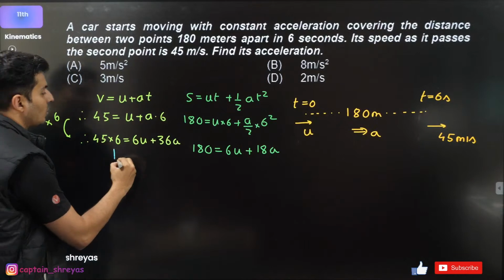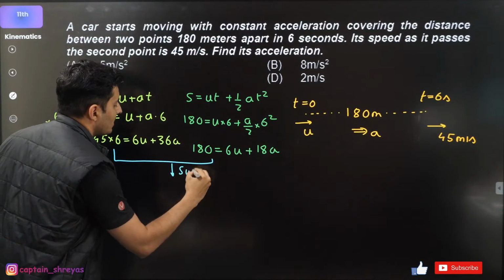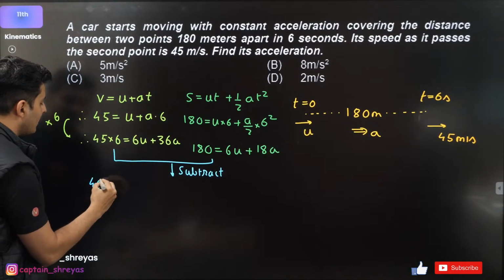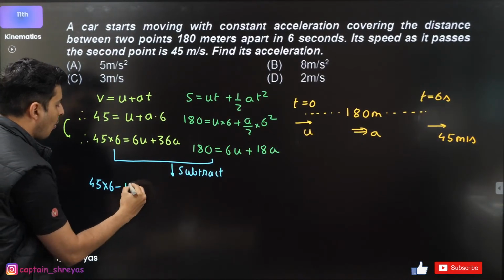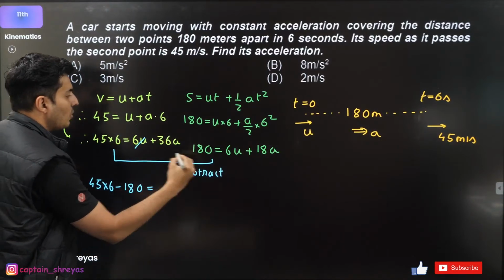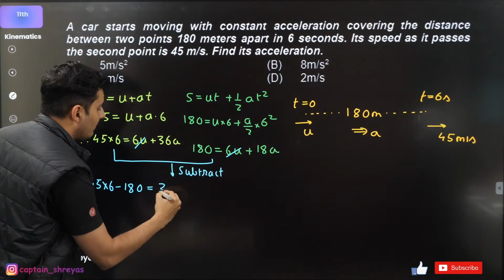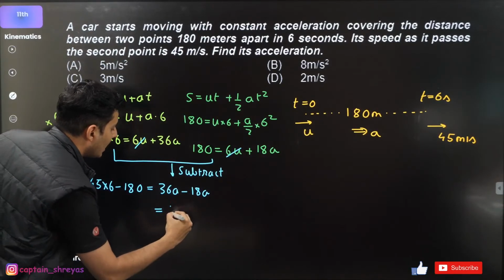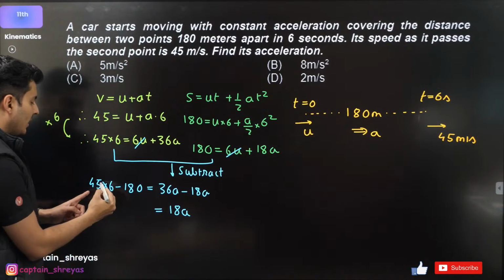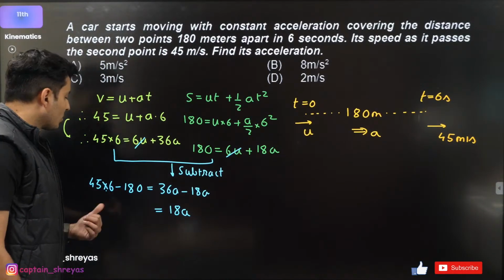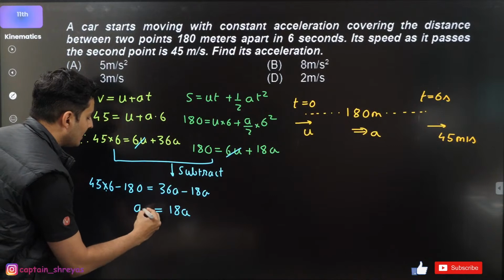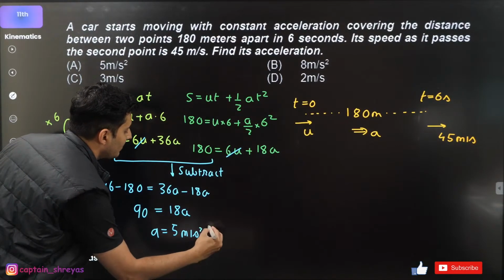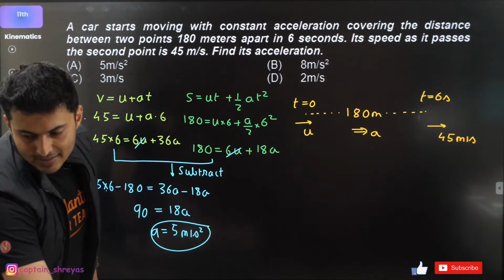Now just have to subtract both of them. See what happens. So 45 into 6 minus 180 is equal to 6u, and 6u gets cancelled. Here I will have 36a minus 18a, which is basically again 18a only. Here what is this? 45 into 6, 270. 270 minus 180 is basically 90. So acceleration will be 90 by 18, which is basically 5 meters per second square. Exactly.